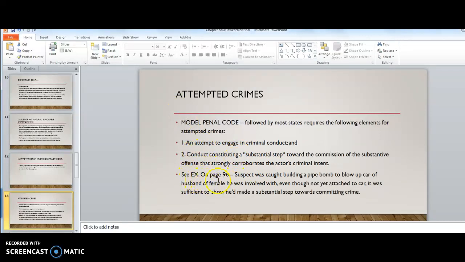So see the example on page 96. The suspect was caught building a pipe bomb to blow up the car of the husband of a female he was involved with. Even though he had not yet attached the bomb to the car, it was sufficient to show he'd made a substantial step towards committing the crime.